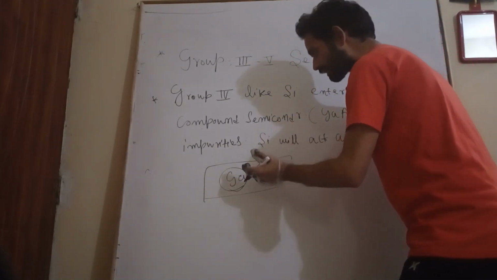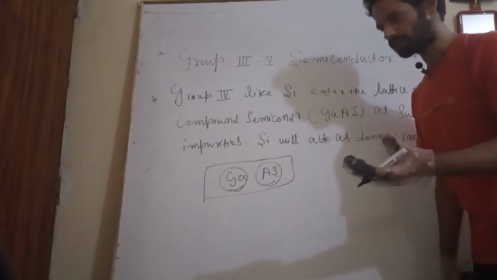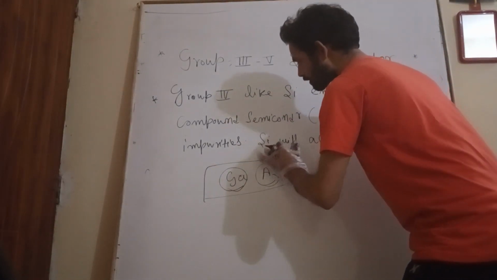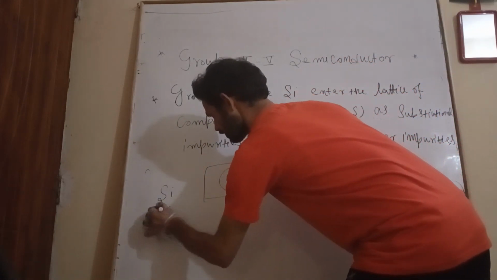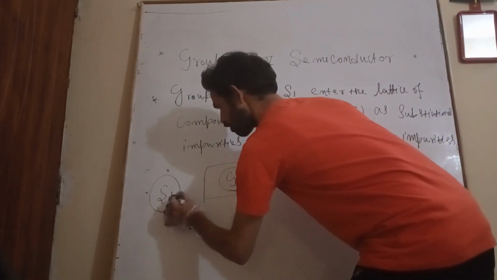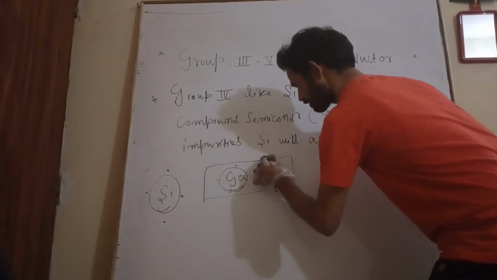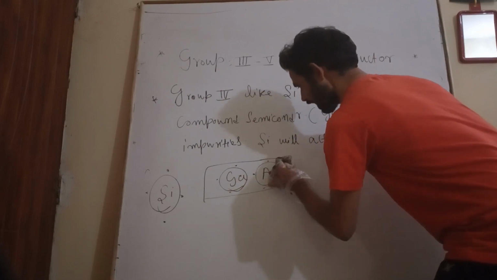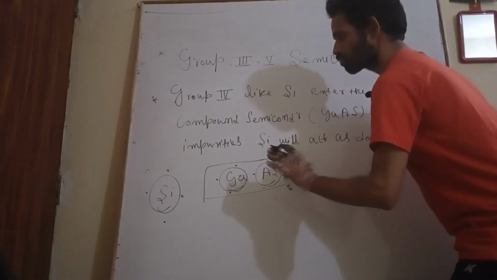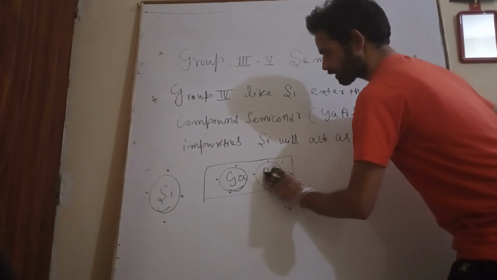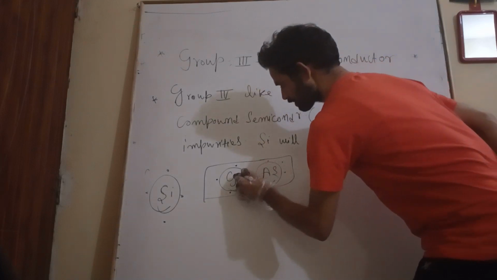Now we will see how it is acting. Is this silicon as an impurity a donor or acceptor? See here, this is silicon. How many outermost shell electrons does this silicon have? 4. So this is my silicon and it has 4 outermost shell electrons. Gallium has how many? 3. Arsenic has how many? 5. Which one will I replace?